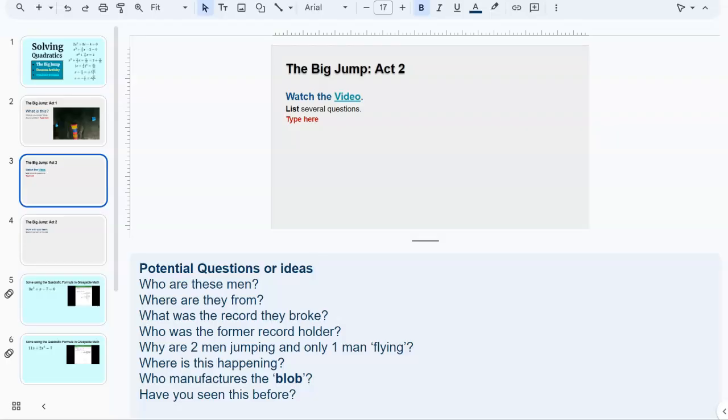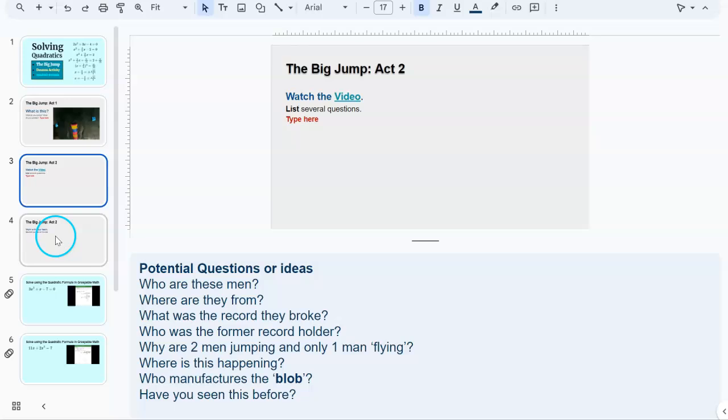Okay, so here are some potential questions or ideas that students may pose while they're watching the videos. Several questions would include: who are these men? Where are they from? Some of this is revealed in the video, but they could be asking this before it is revealed, so that would be fine. What record did they break? Who was the former record holder? Why are there two men jumping and only one man flying? Where is this happening? Who manufactured the blob? And by the way, that's what that's called. And have you seen this before?